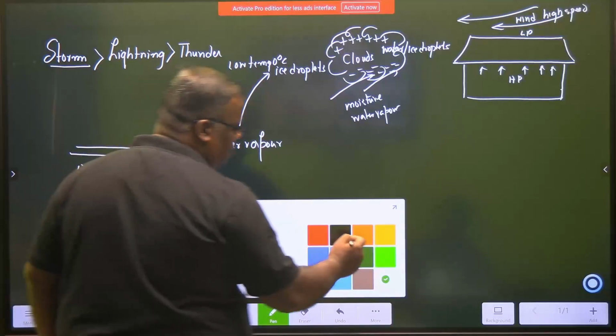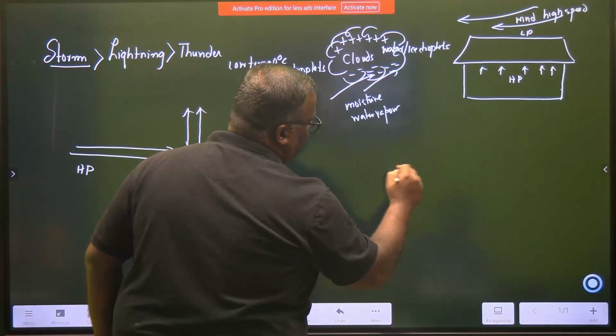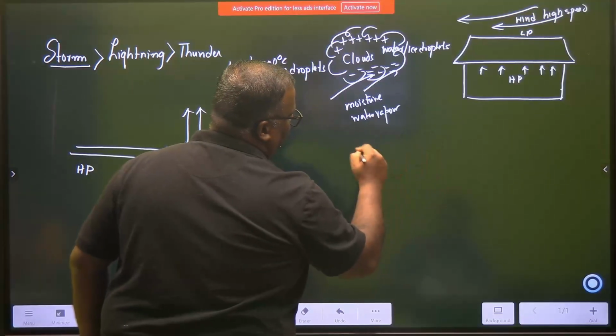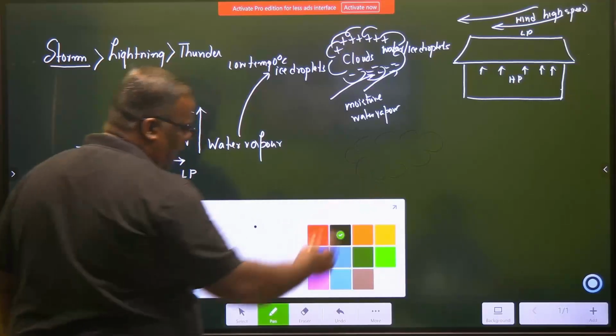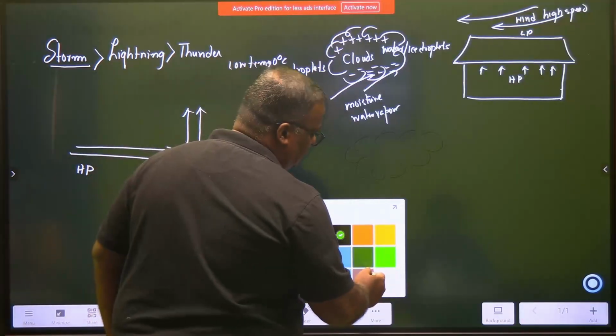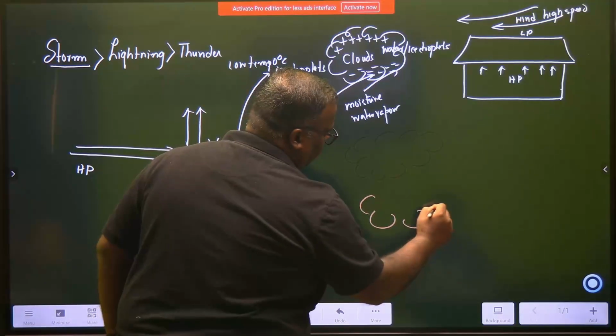So it forms something like this. There will be a dark zone of cloud. अभी dark इसमें आएगा. Okay, so I don't know whether if you can see. So there will be a dark cloud. ऐसा एक dark cloud रह जाएगा. Okay, and this is highly with what you call moisture and all other things. और इससे थोड़ा कम dark में भी you will have another cloud.